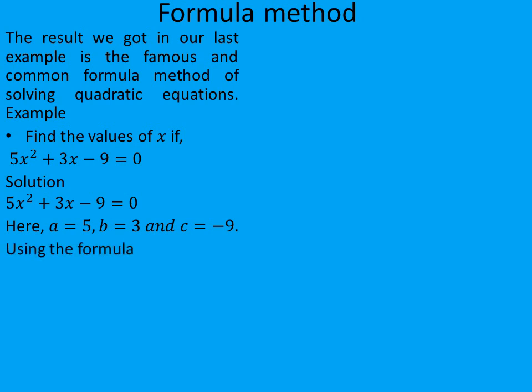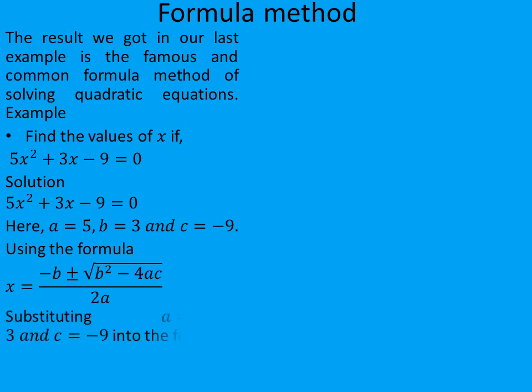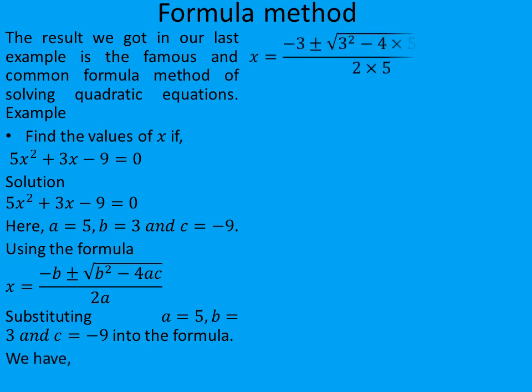So using the formula method, we have x is equal to minus b plus or minus root of b squared minus 4ac all divided by 2a as our formula. So we are going to substitute these values into the formula, and we have x is equal to minus 3 plus or minus root of 3 squared minus 4 times 5 times minus 9, all divided by 2 times 5.